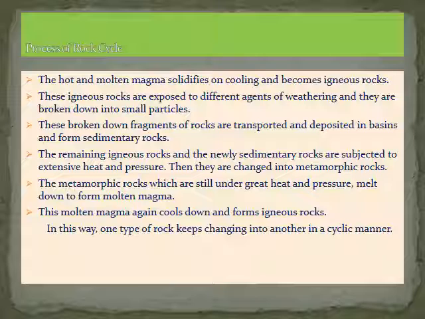Then they are changed into metamorphic rocks. The metamorphic rocks, which are still under great heat and pressure, melt down to form molten magma. This molten magma again cools down and forms igneous rocks. In this way, one type of rock keeps changing into another in a cyclic manner.